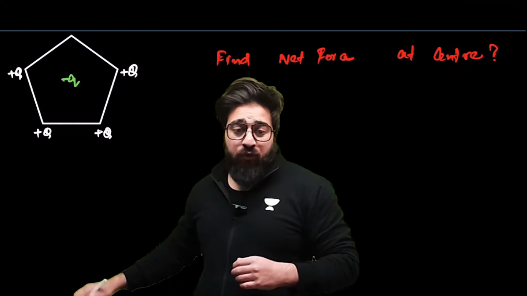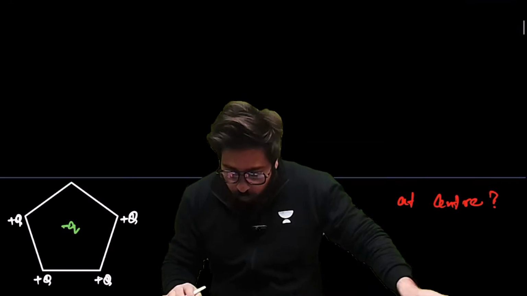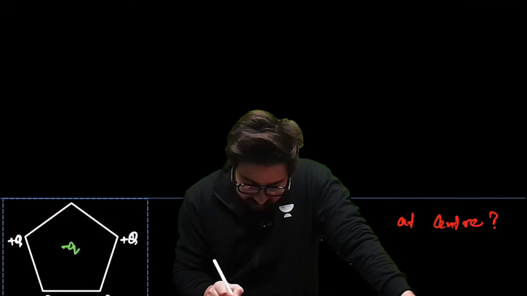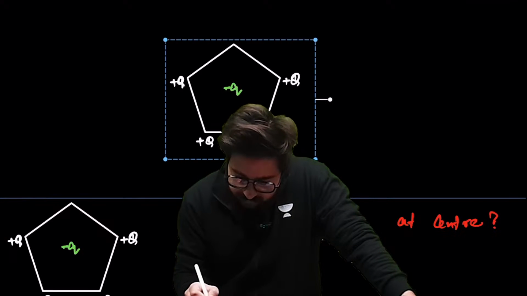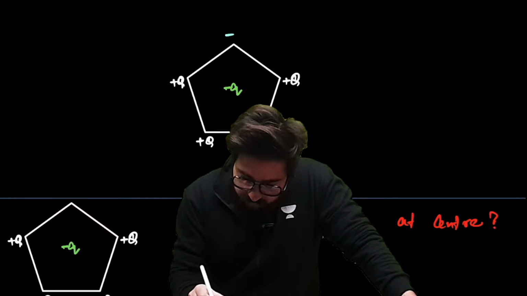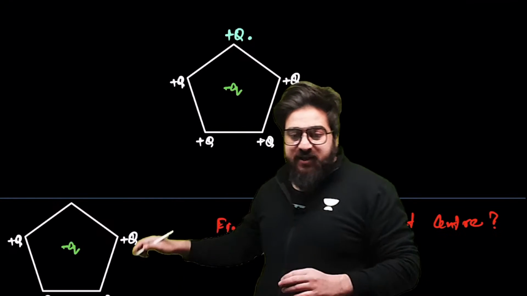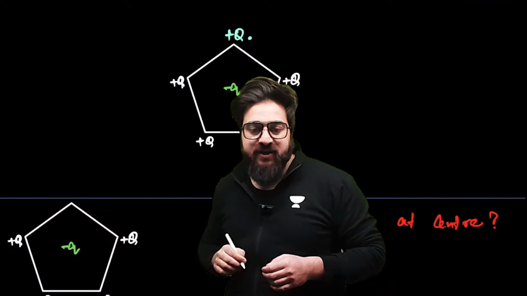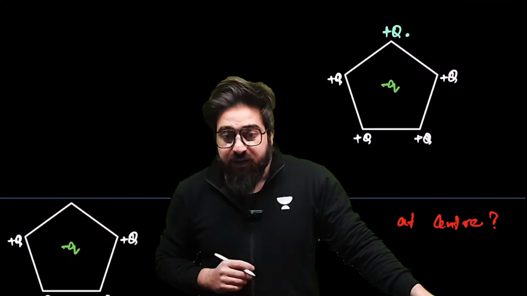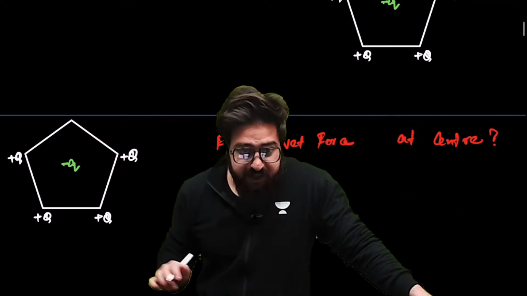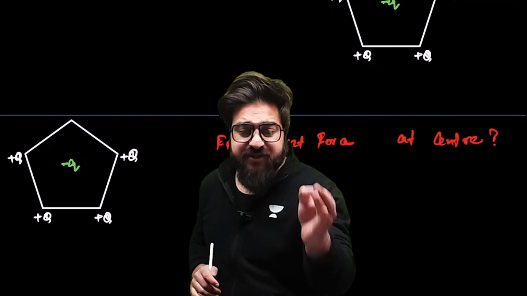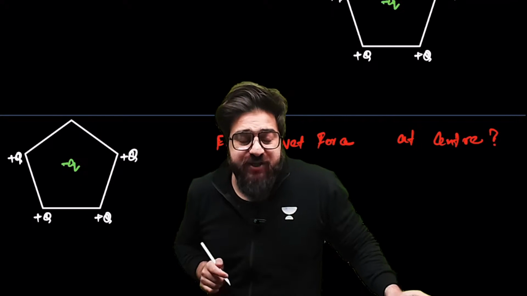0 cannot be the answer over here because there is no charge present. If I say the question is something like this, let's suppose I will make it something like this. So I'm placing the charge over here. This is plus Q. In this case, you can say the net force at the center will be 0. But over here, sir, the charge is not present at this particular position. If the charge is not present, how can you say the net force at the center will be 0?